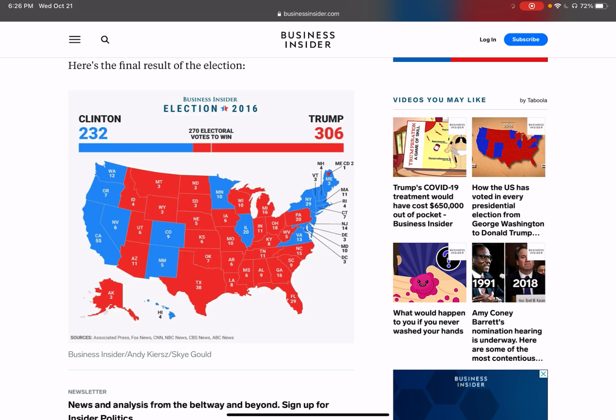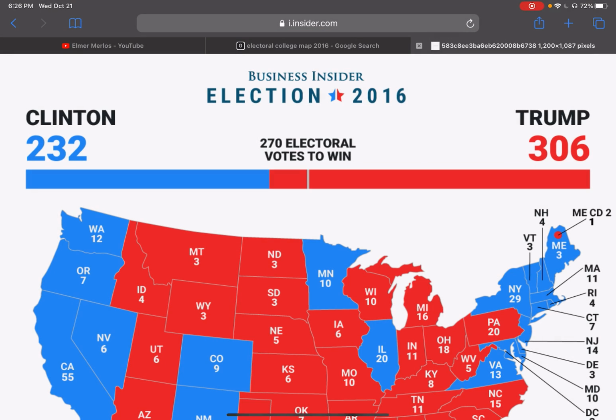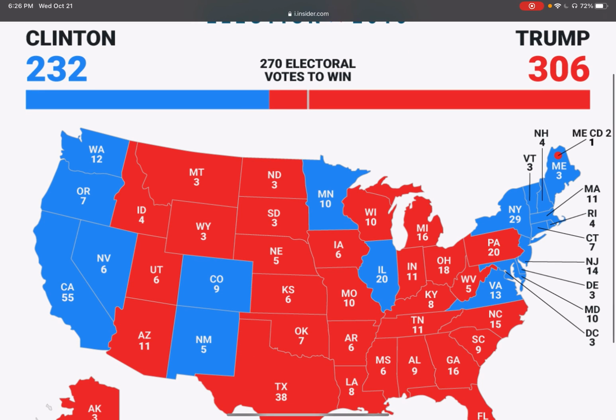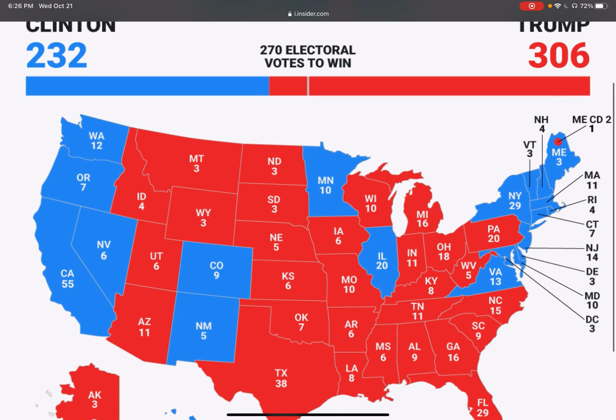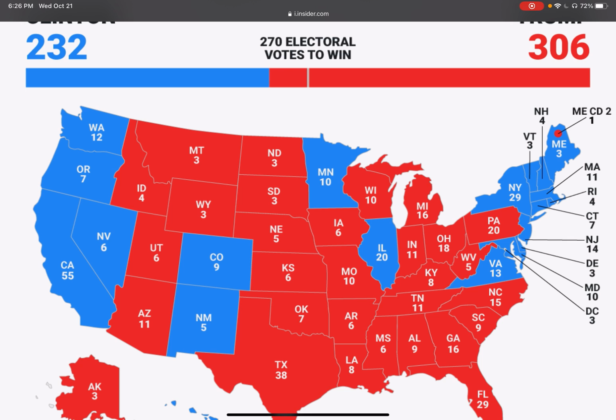She lost Florida by a couple percentage points. She lost Michigan by a couple percentage points. She lost Wisconsin by a couple percentage points. If she had won a couple more states, she won 20 states, right? And Donald Trump won 30 states.